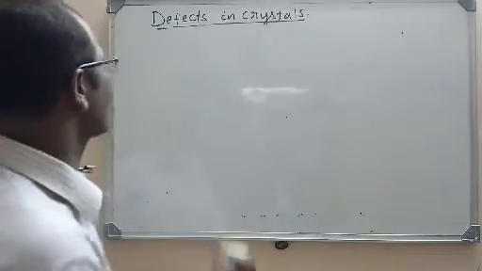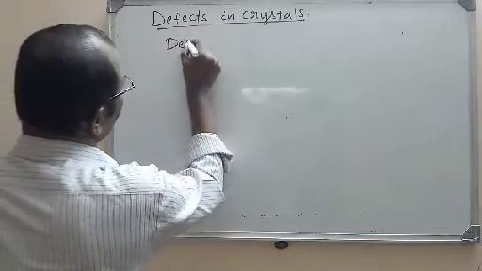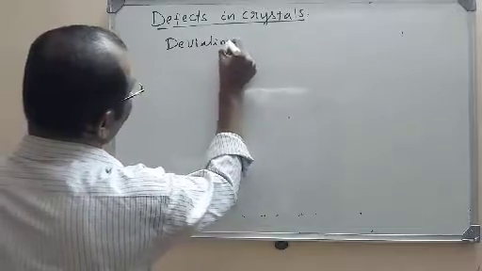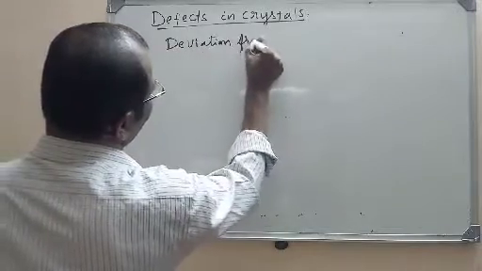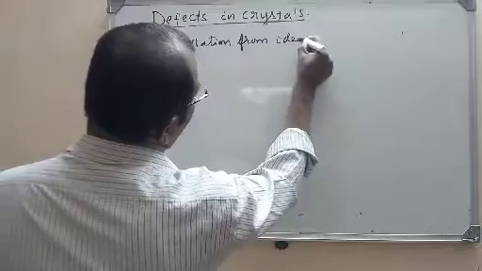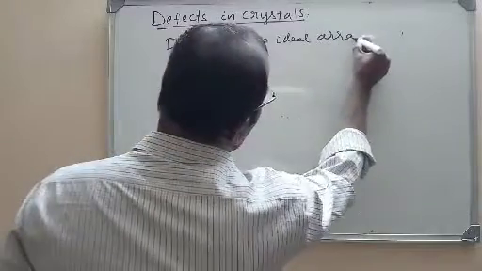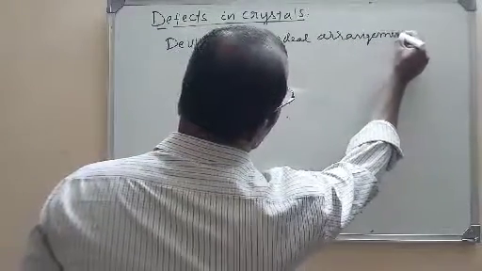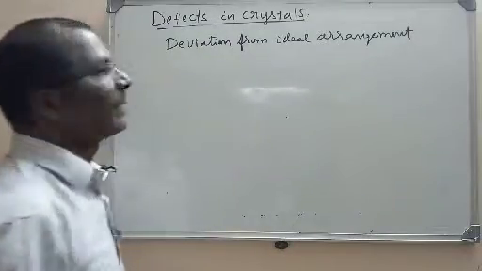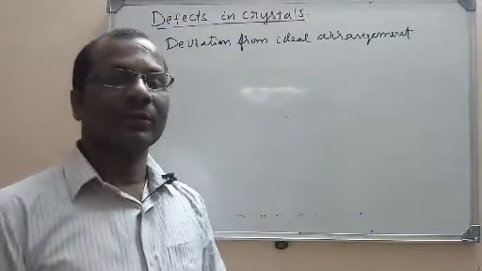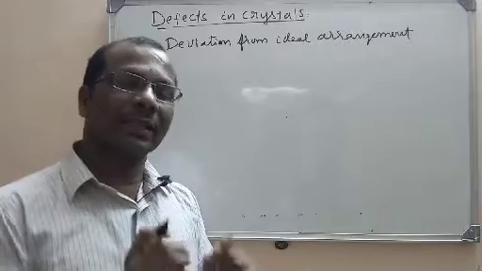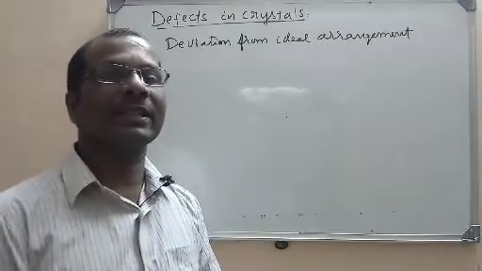So, what we can write is a deviation from ideal arrangement of particles in a crystal is called a crystal defect. So we have a particular and regular arrangement for the particles in a crystal.